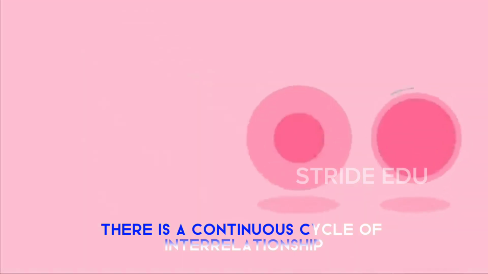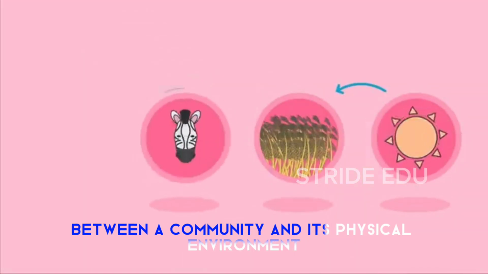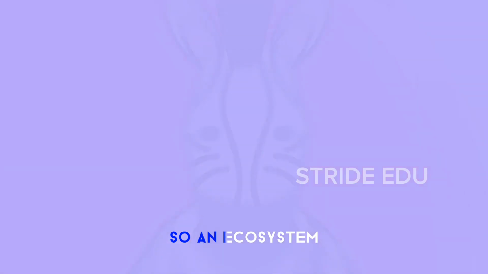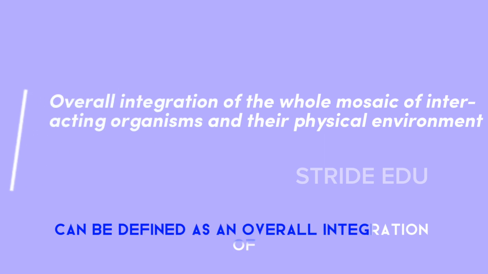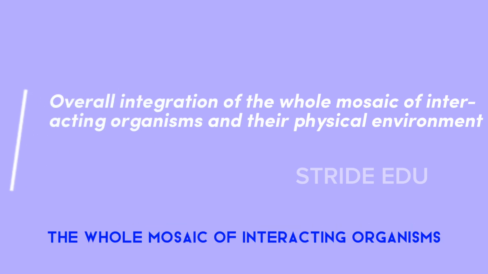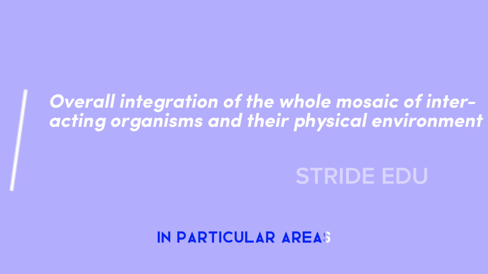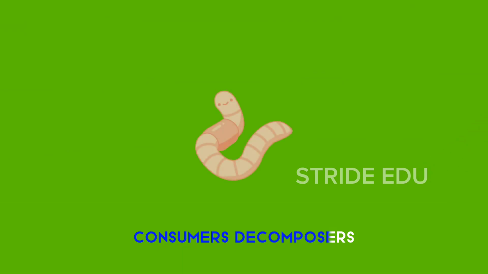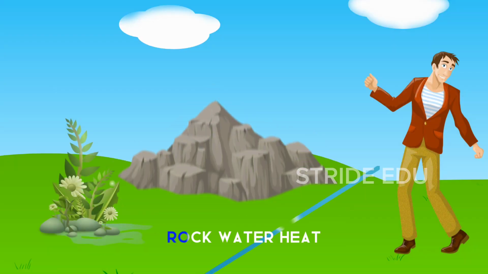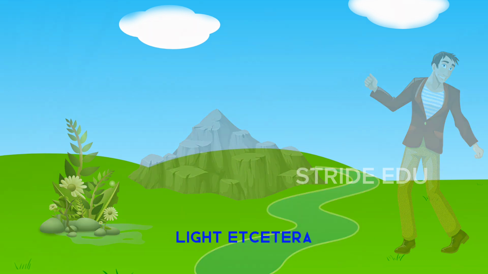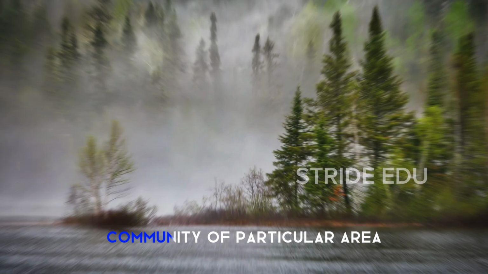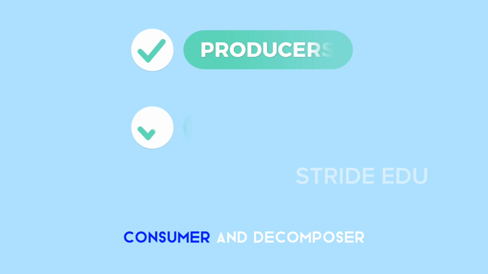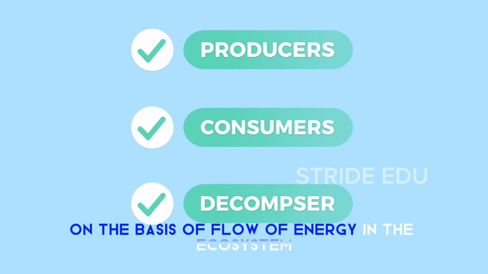There is a continuous cycle of interrelationship between a community and its physical environment that causes the formation of complex and permanent relationship. So, an ecosystem can be defined as an overall integration of the whole mosaic of interacting organisms and their physical environment in particular areas. An ecosystem includes biotic factors like producers, consumers, decomposers, and abiotic factors like soil, rock, water, heat, light, etc. The factors indicate a biological community of particular area. A biological community can be divided into producer, consumer, and decomposer on the basis of flow of energy in the ecosystem.